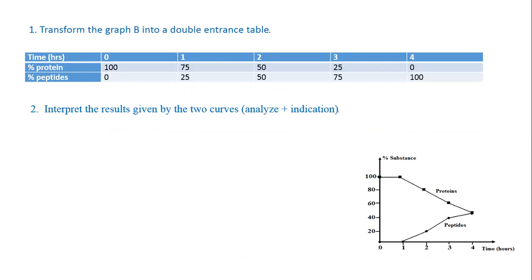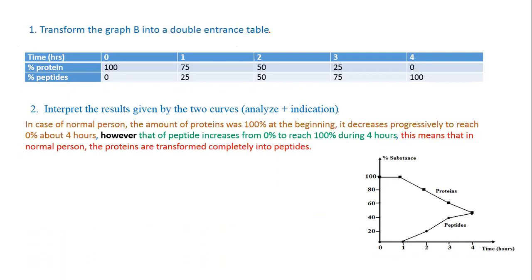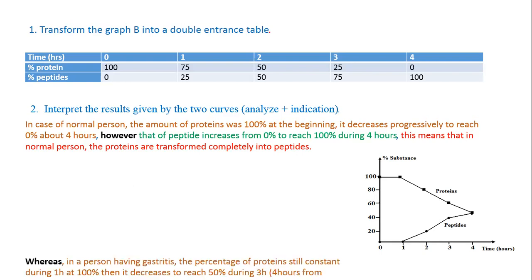Interpret the results given by the two curves, which means that we are going to analyze and give an indication for each graph. In the case of a normal person, the amount of protein was 100% at the beginning. It decreases progressively to reach 0% after about 4 hours. However, that of peptide increased from 0% to reach 100% during 4 hours. This means that in a normal person, the proteins are transformed completely into peptides.